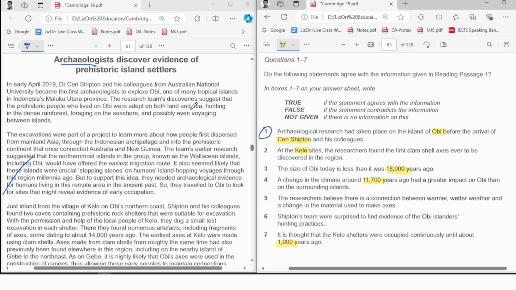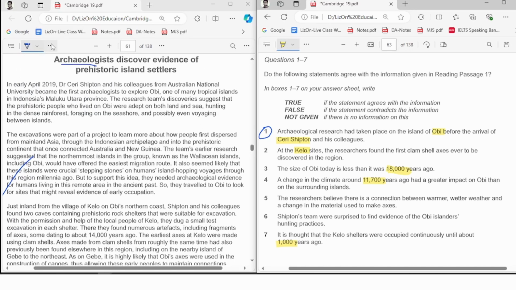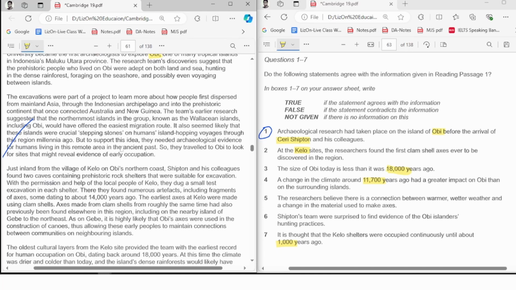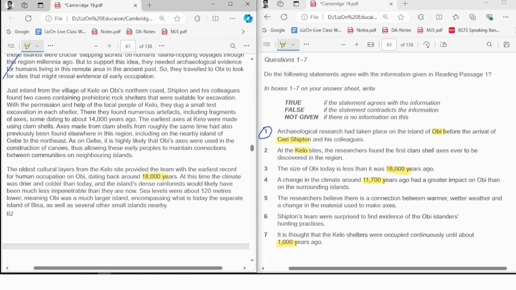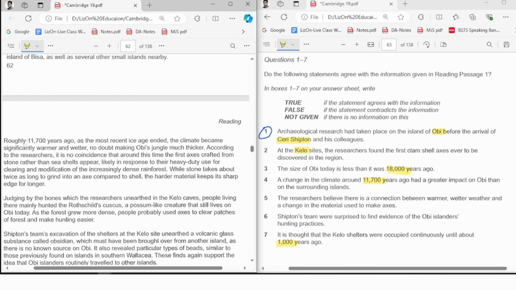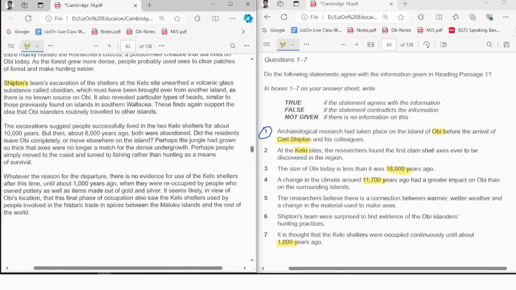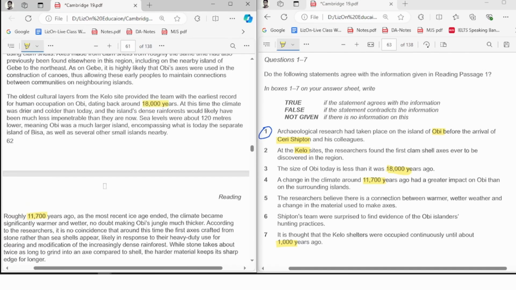You can just open your book and try to find it your own way. But if you look here, you can find the word very easily. You can see LHz is out there, and D is out there. What else can you find in the quickest time possible? 18,000, right? Finding the number should not take a lot of time. It should be the easiest thing you can do. And then after that, 11,700. There is another Hz out there, you can find that too. And then 1,000. Now your calculation is really done.